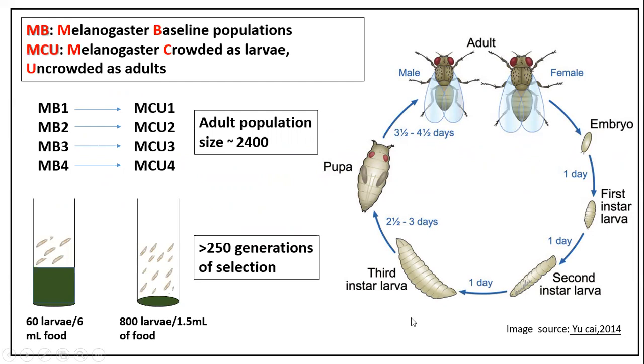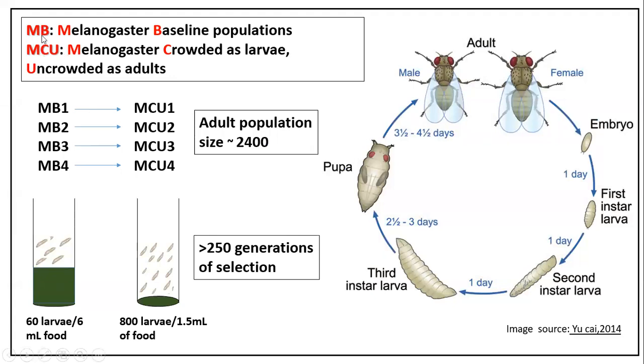Its life cycle is divided into various larval stages. Larval stages are the primary feeding stages for them. There are three larval stages, then there's one pupal stage, and that is followed by the adult stages. The populations of Drosophila melanogaster on which we have worked are called MBs and MCUs.